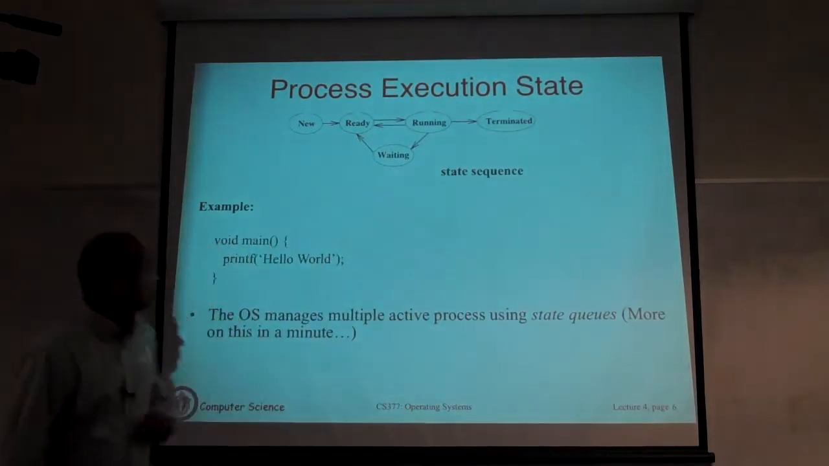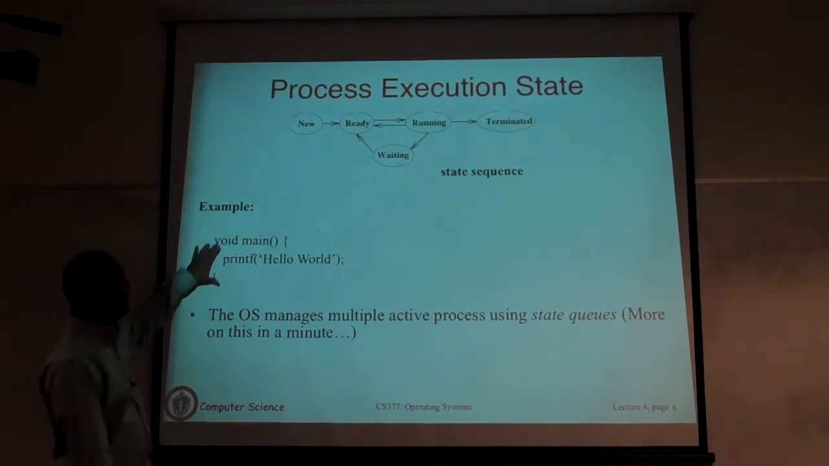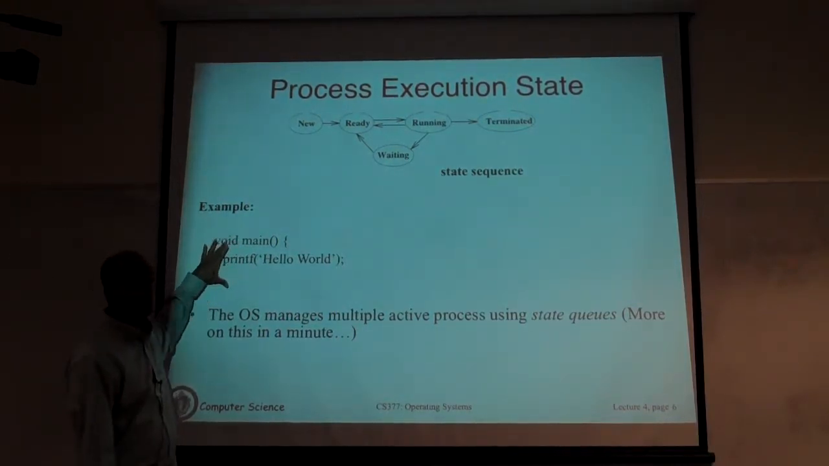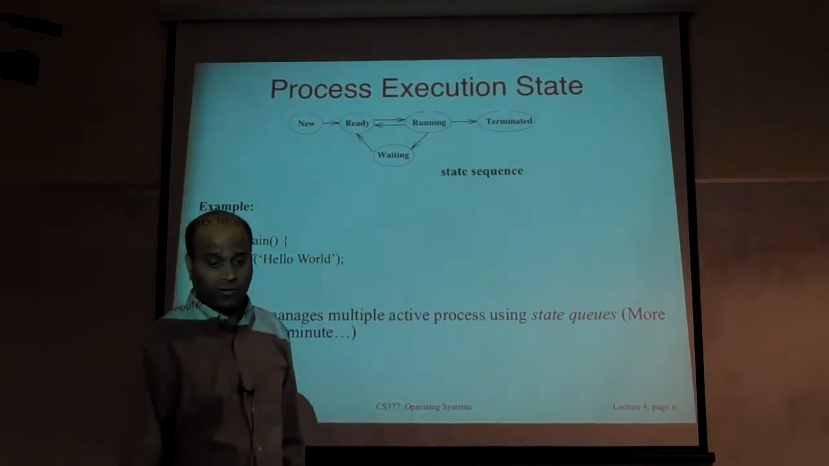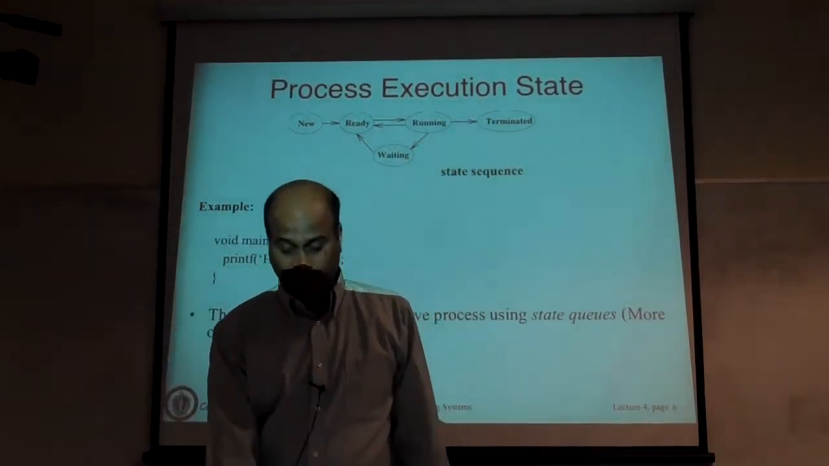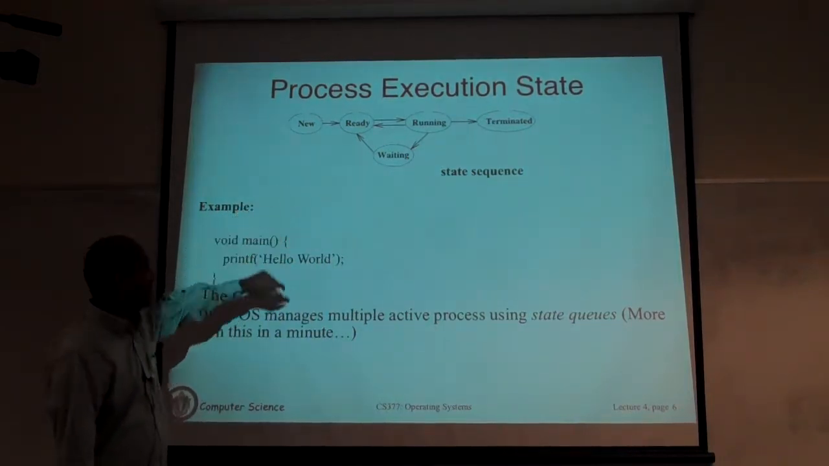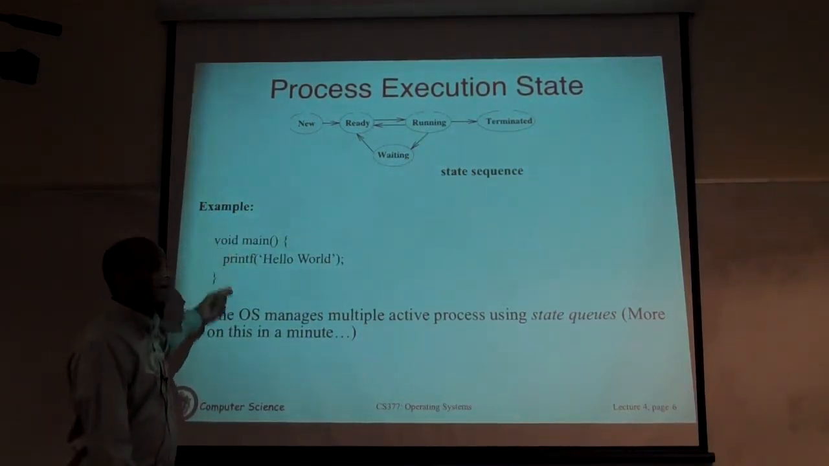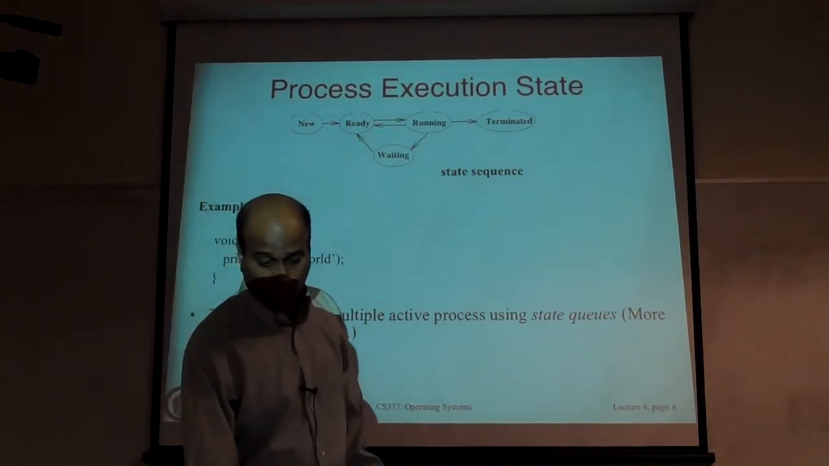Let's actually work through a very trivial example. This is the Hello World program. You want to understand, if you execute this program, what process states this program will transition through. It's very simple. You basically have to trace your way through that state transition diagram and execute each line of code and see what that does to the state transition diagram. So you will start with new.